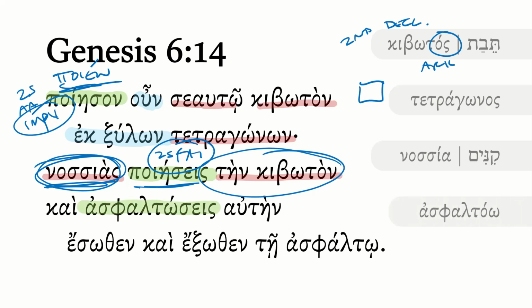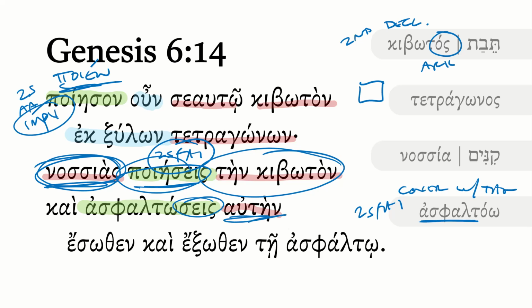Then what are we going to do to make it seaworthy? This is a verb asphaltao, and you can probably hear it, asphalt here. This means to cover with tar. And this is a second singular future active indicative again with the ses ending, so similar to the poieses. And so that's quite a lovely word there. It literally means to cover with asphalt, and that is where we, at least not from the verbal form, but from the noun form that we'll see in a second, that's where we get our English word from as well. So cover it with pitch or bitumen, as you might sometimes see in some translations, and you will cover it that way. And he's going to say esothen kai exothen.